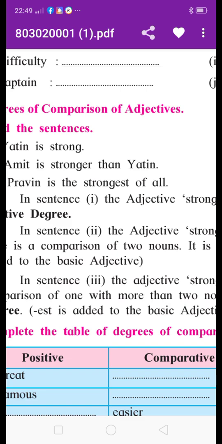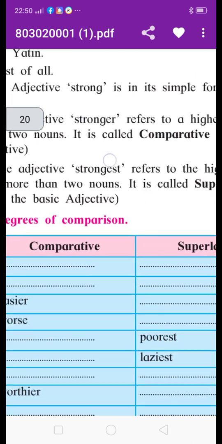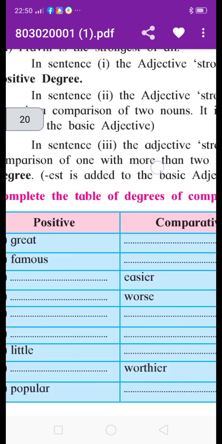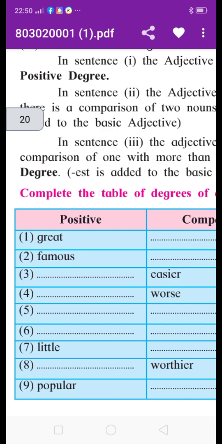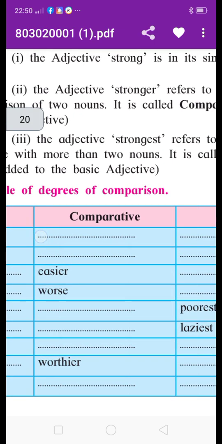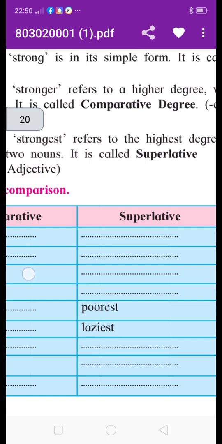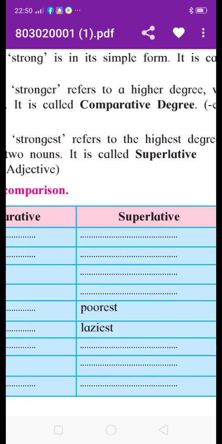Now see, here is given a table. Complete the table of degree of comparison. If it is the positive form, we write only the adjective. In the comparative form, we join er to the adjective, and in the superlative form, we join est. We have to complete this table.